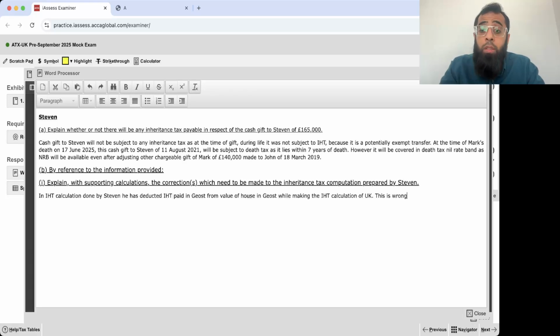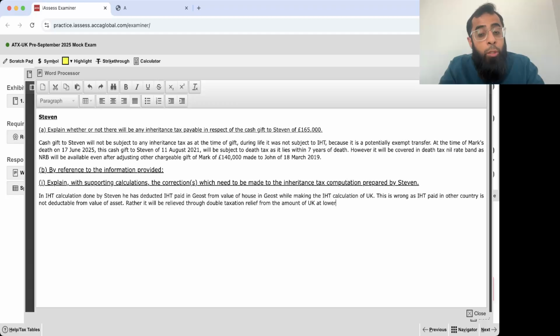This is wrong, as IHT paid in another country is not deductible from the value of the asset. Rather, it will be relieved through double taxation relief from the amount of UK IHT, at the lower of the UK tax on the overseas asset and the tax paid in the overseas country.